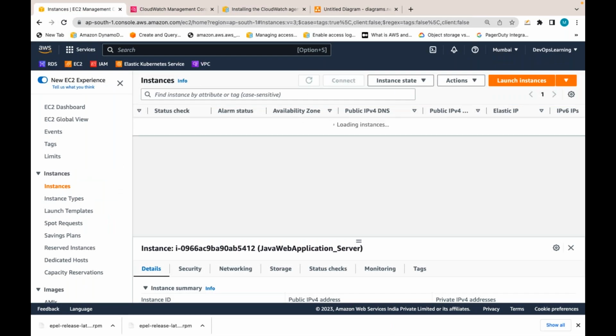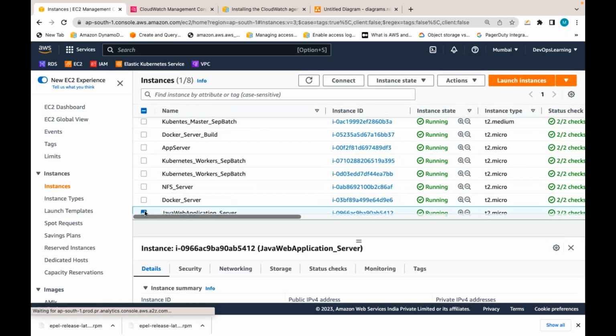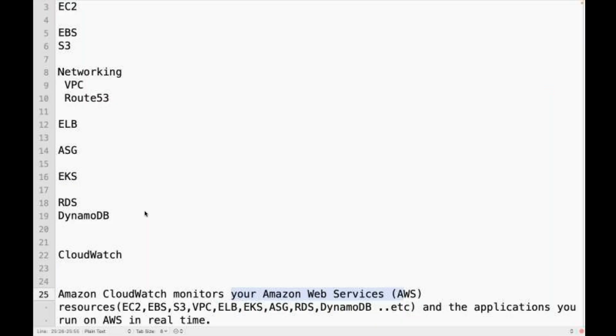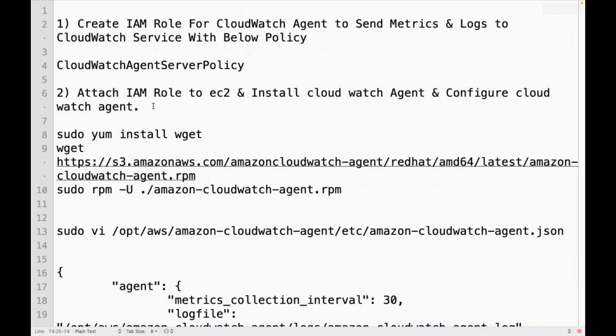Let me go back to the EC2 instance. Now I want to install a CloudWatch agent in this instance so that I can get custom metrics, like memory information and disk information. But for the CloudWatch agent to send the logs or metrics to CloudWatch, you need to attach some permissions. So we will be using the IAM concept again.